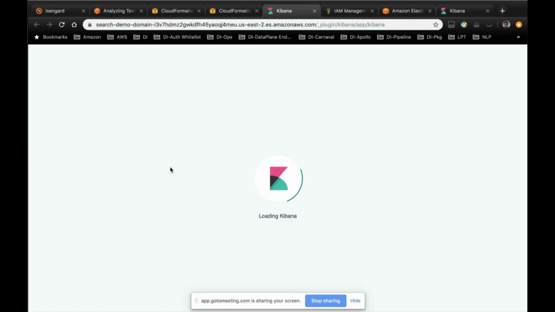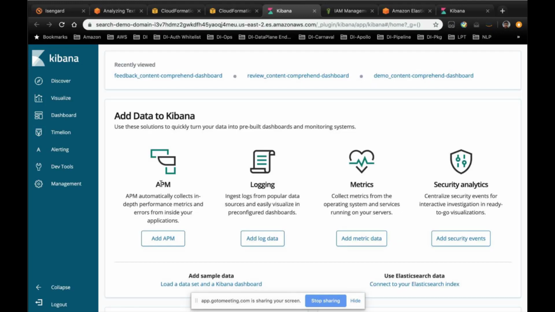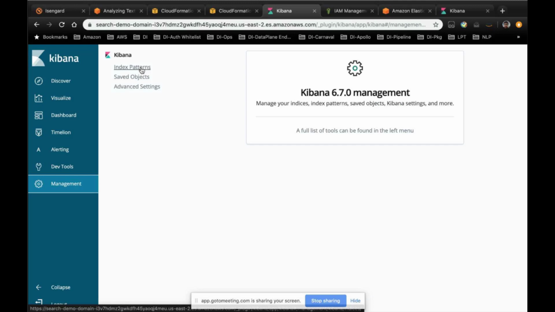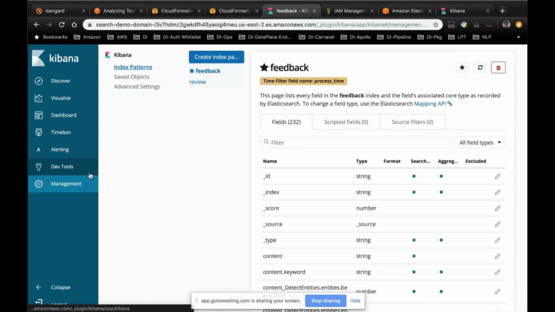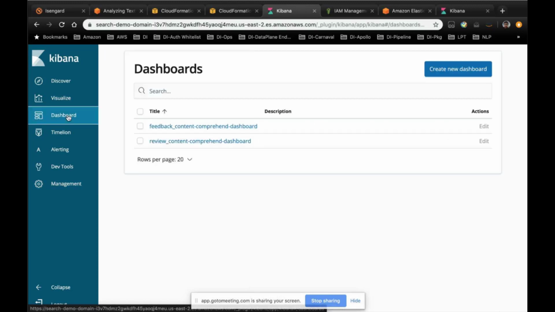In order to show the visualization of the documents that we just indexed, you are going to go to management and click index pattern. And review is the index I just indexed before. So you are going to click that, and you can refresh the list to populate all the properties, and you are going to start this. And now you can go back to the dashboard tab and click the review content.